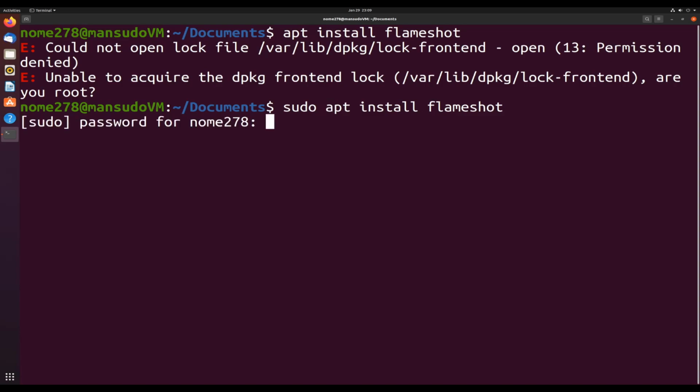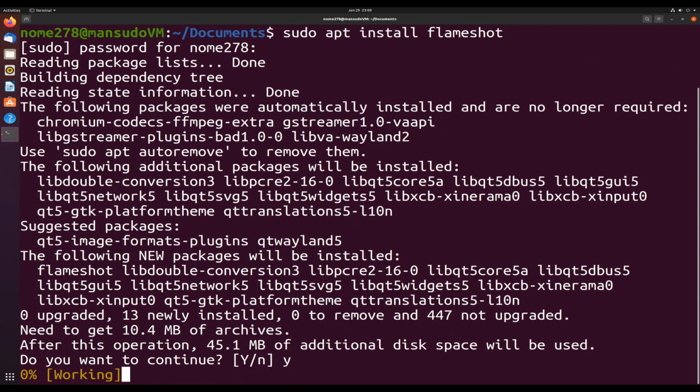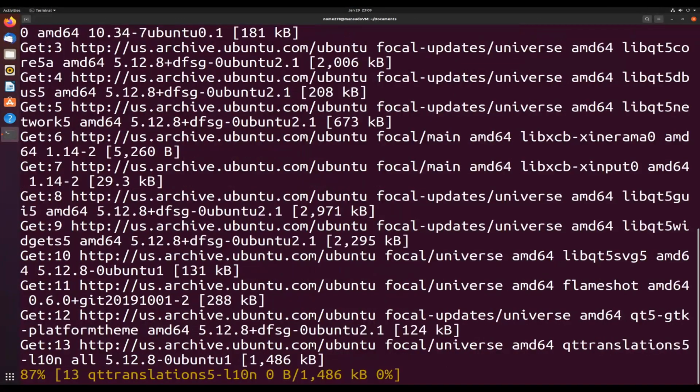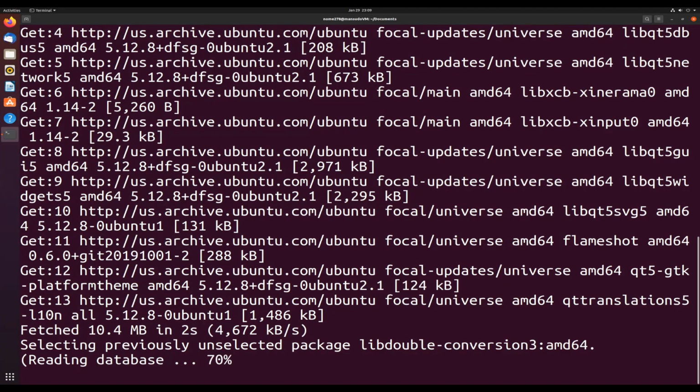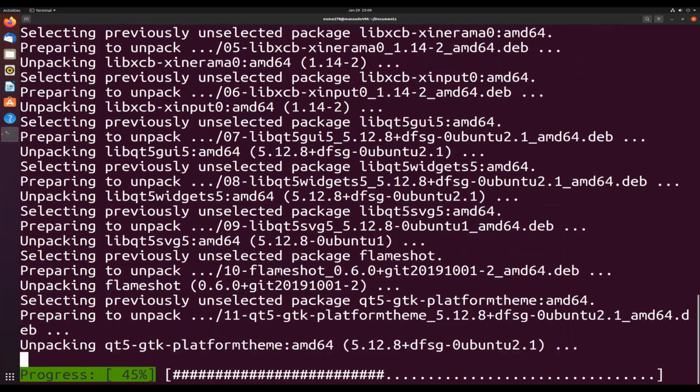Okay, so it's going to ask me for my password. Type that in and oh, look at that. It actually works. So yeah, sudo basically allows you to do escalated tasks. We'll let this run in the background here.